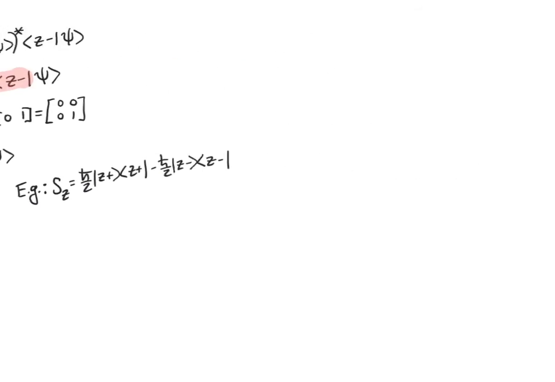So if I want to find the expectation value of the Sx operator acting on my arbitrary state psi, I can write it out the same way.